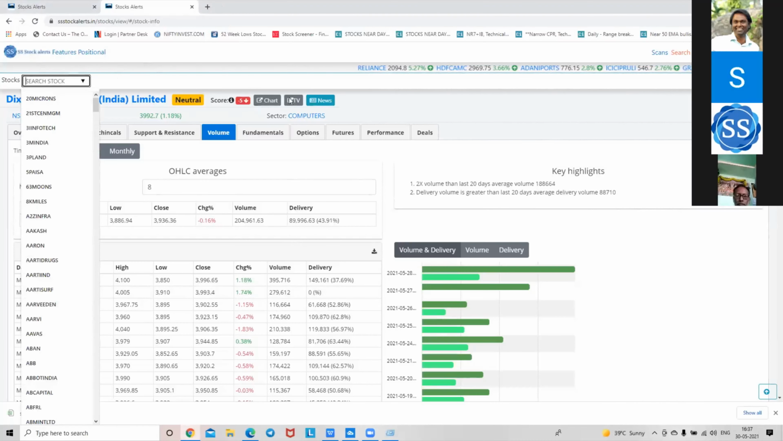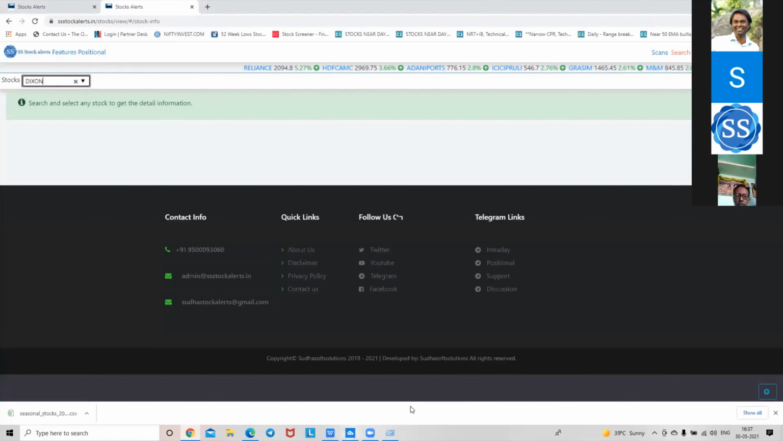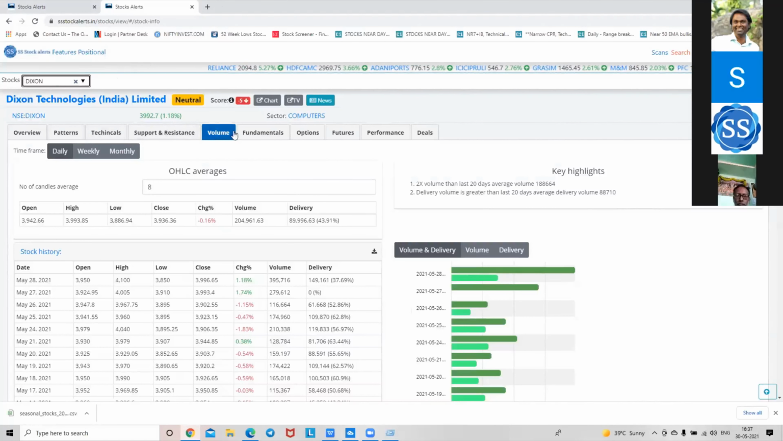Now we need to go to our site, SS stock. We need to go to stock scan. We will put in Dixon. So for Dixon, we are going to just go to volume, and we need 3 averages. One is 8, one is 15, and one is 30.